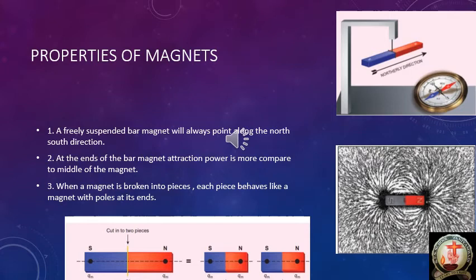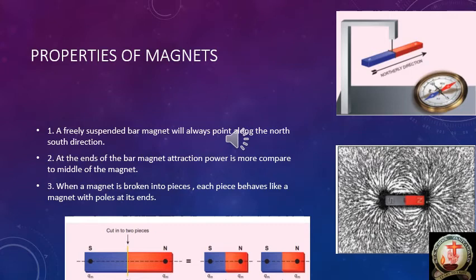After breaking, the bar magnet becomes two pieces. Two pieces came from the bar magnet.